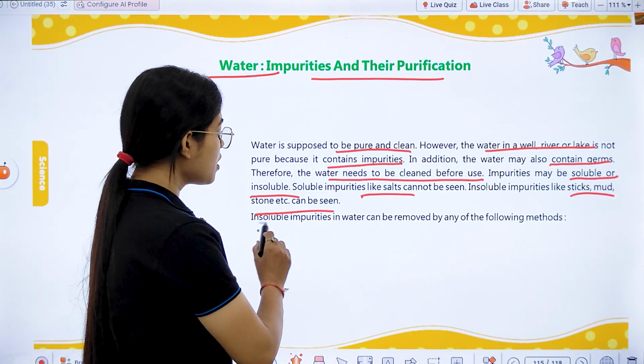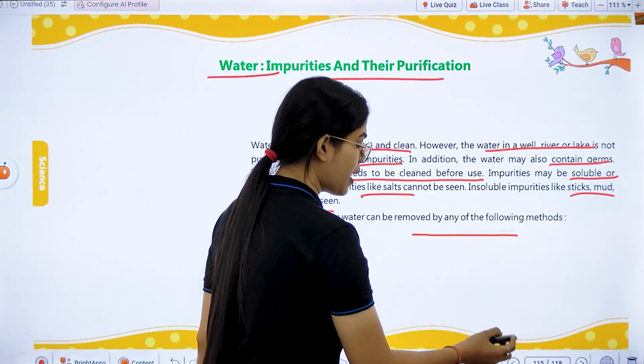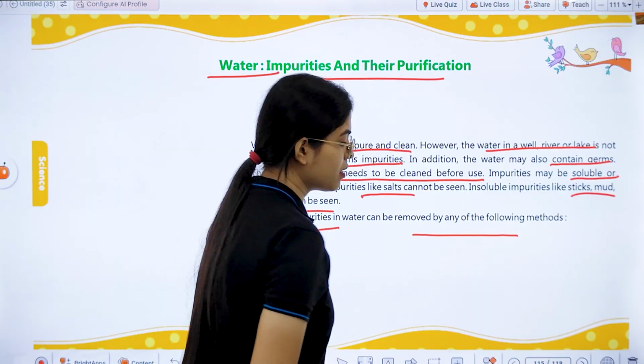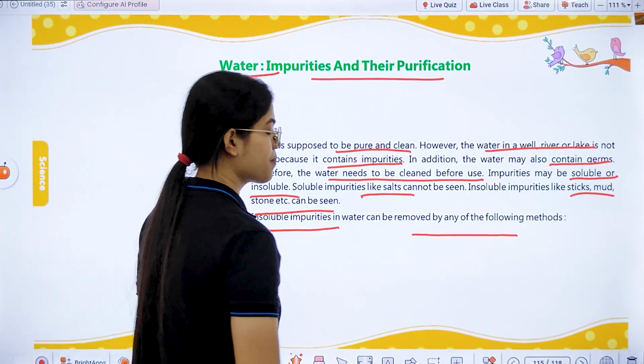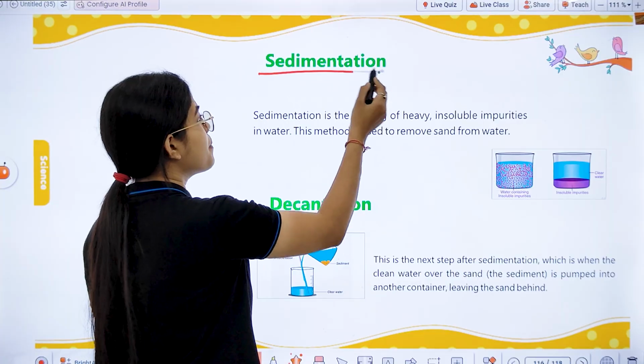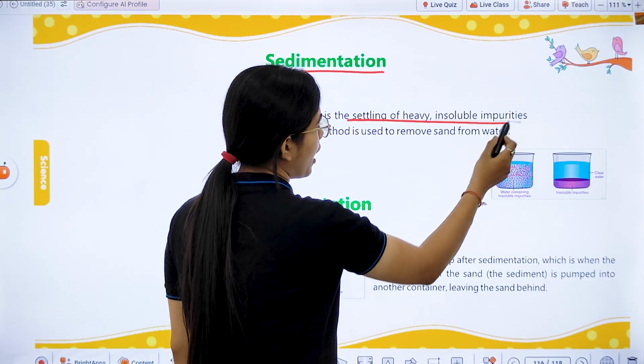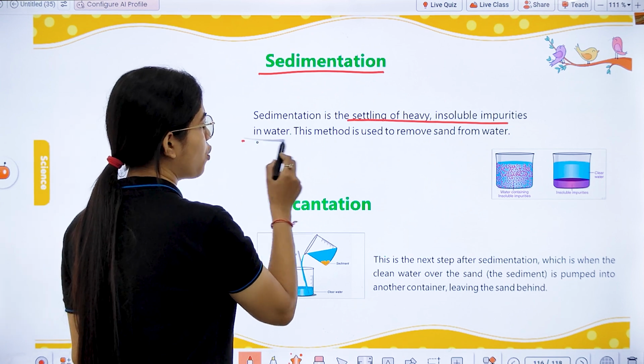So basically, insoluble impurities in water can be removed by some of the methods. First of all, we have sedimentation. Sedimentation is the settling of heavy insoluble impurities in water.